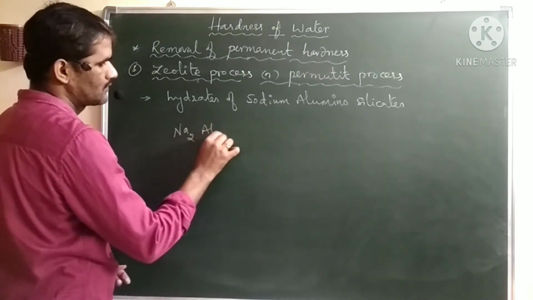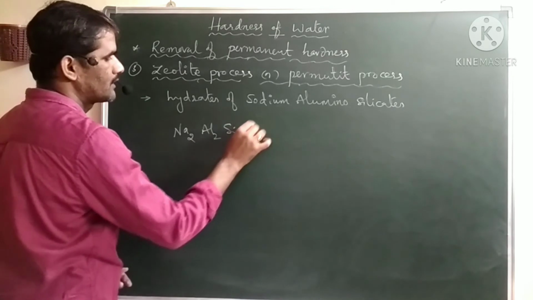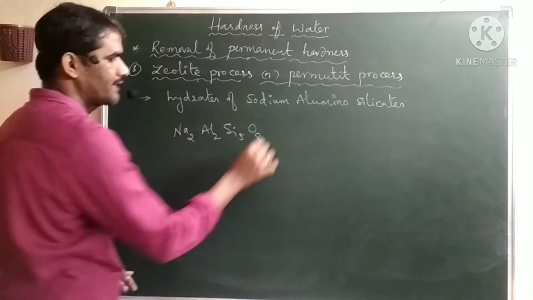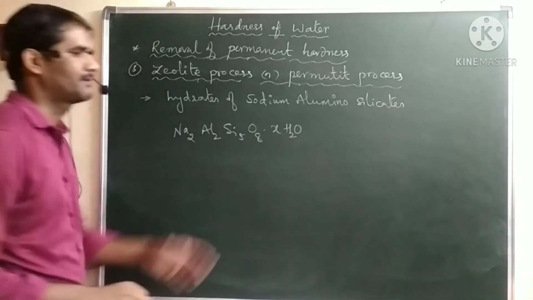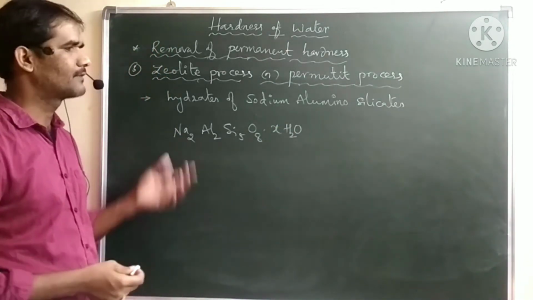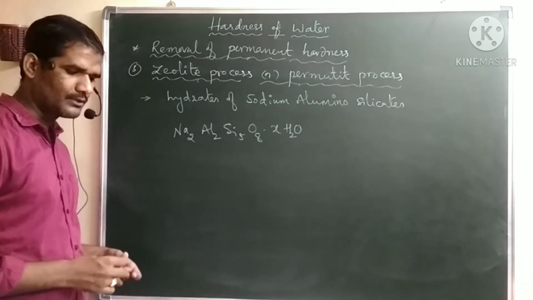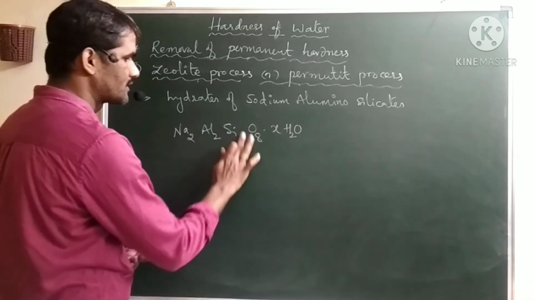Na2Al2Si2O8·xH2O, some x number of water molecules. So it may be some hydrated form of the sodium aluminosilicates.